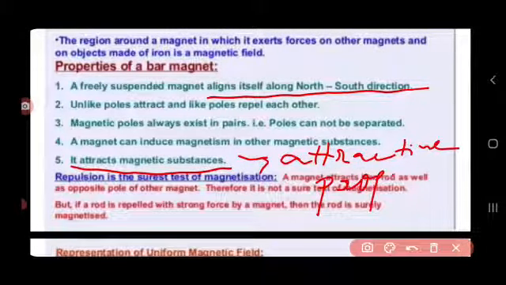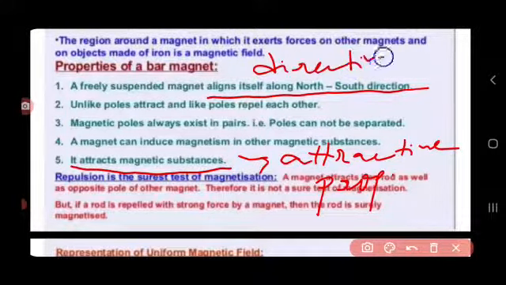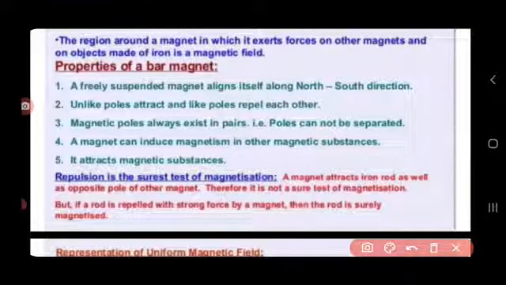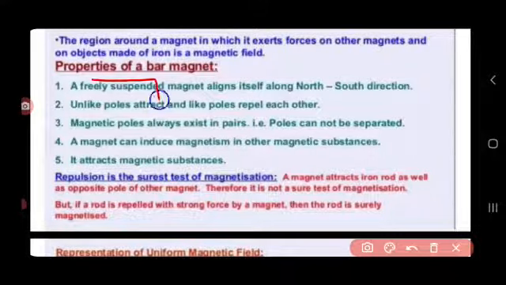Unlike poles attract each other and like poles repel each other. That means if you bring the north and south poles of two magnets close to each other, you will see they attract each other. But if you bring two north poles closer to each other, they are similar poles, so they repel each other.